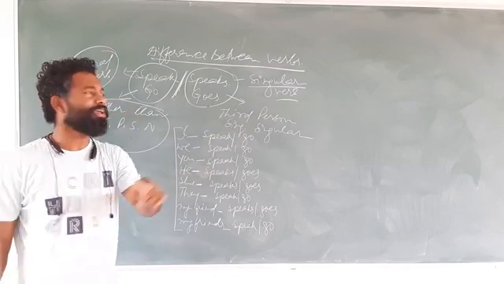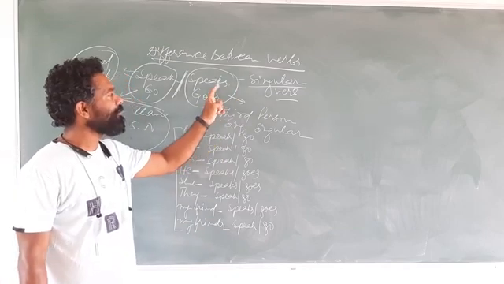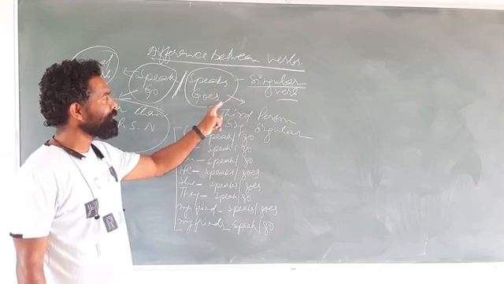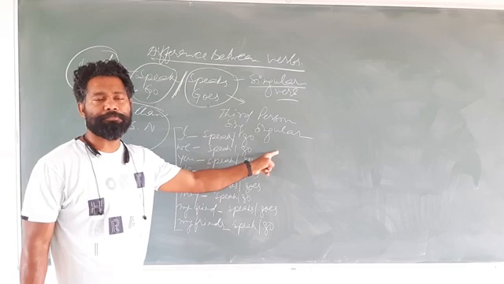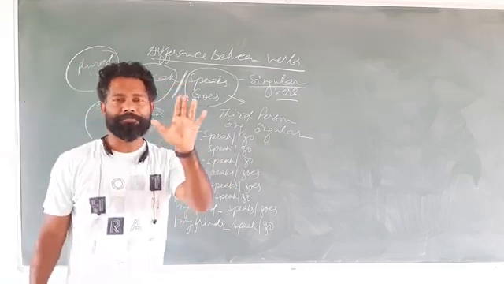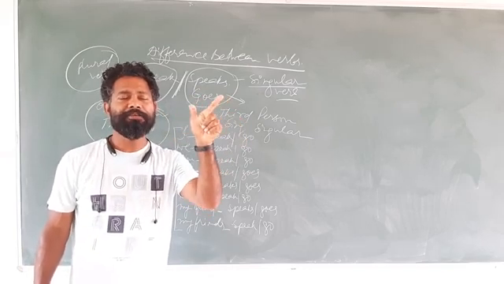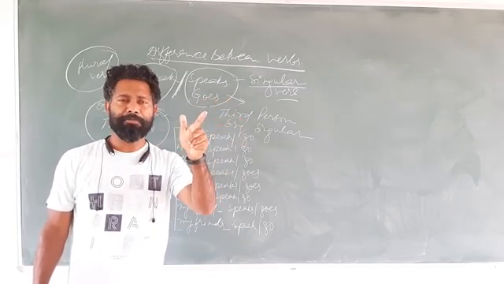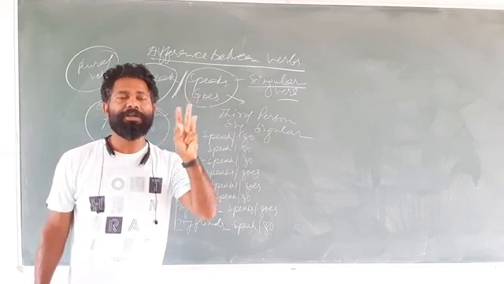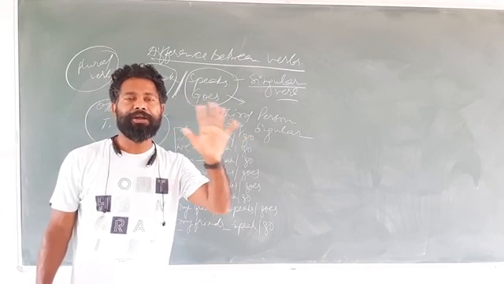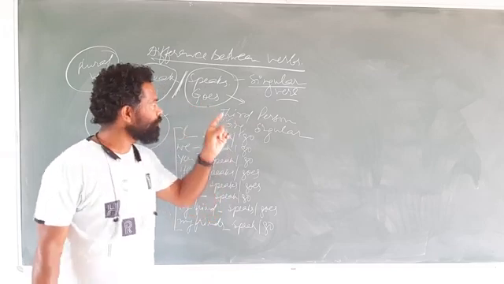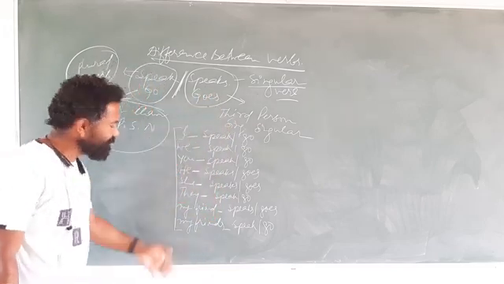And where will you use this singular form of verb, that is, verb with s and es? We use the verb with s and es only with third person singular number. What are those third person singular numbers? I have given you just 5 points: he, she, it, any one proper name, any one singular noun, possessive adjective followed by singular noun, and uncountable noun. These 5 points are third person singular number. So only with third person singular number, we use this singular form of verb. Here I have given you some examples.